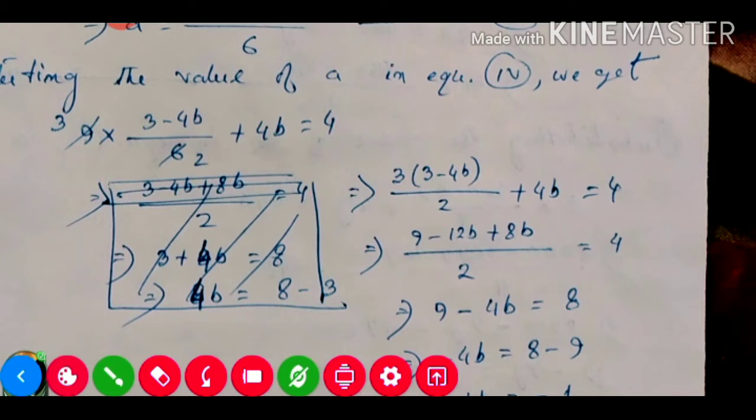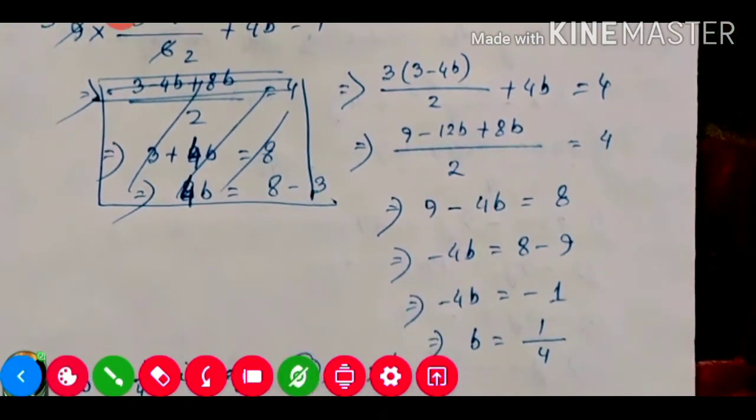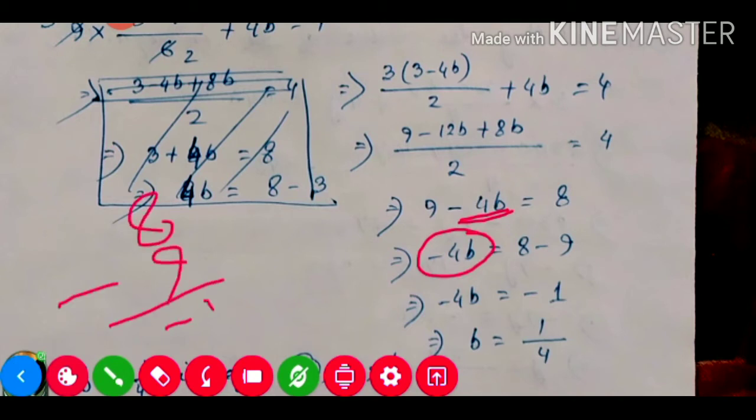Now this 9 will shift to the right hand side, so it will be minus 9. So here minus 4b will remain on the left hand side, and the right hand side will be 8 minus 9. 8 minus 9 will be minus 1, because the bigger number is negative, so it will be minus 1. Both sides minus will cancel. So b value will be 1 divided by 4.